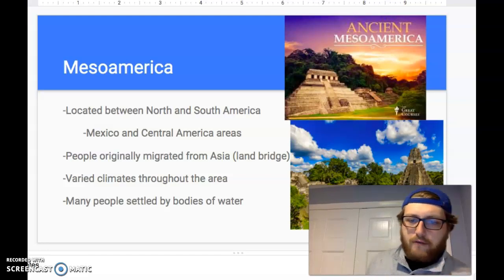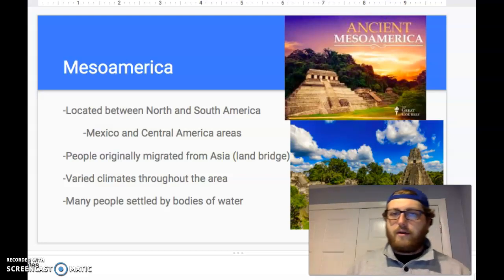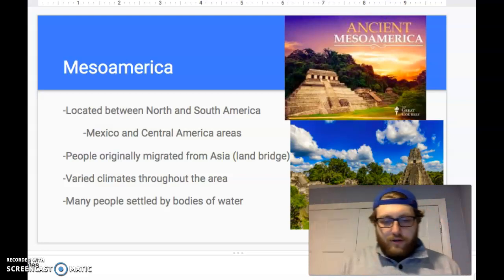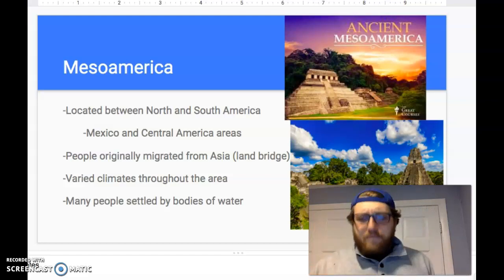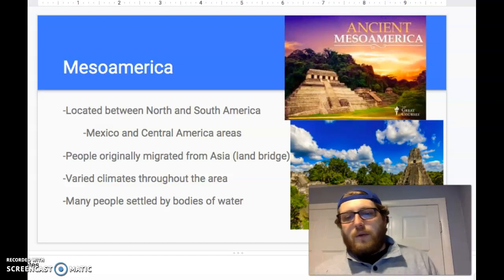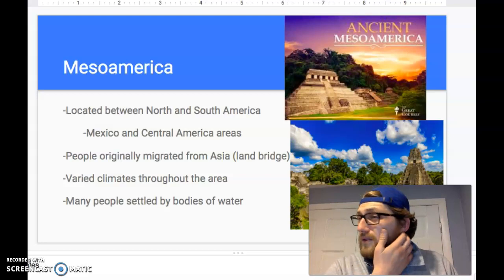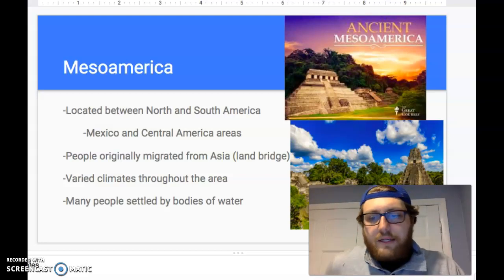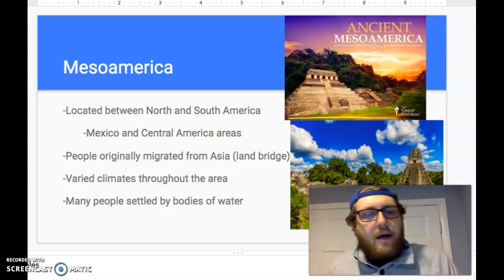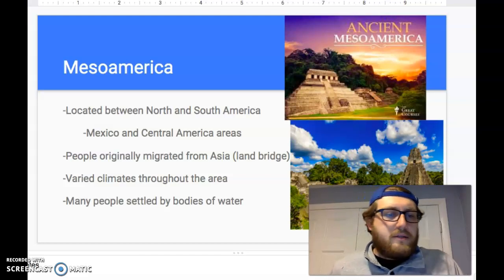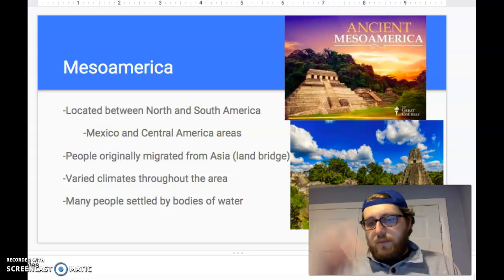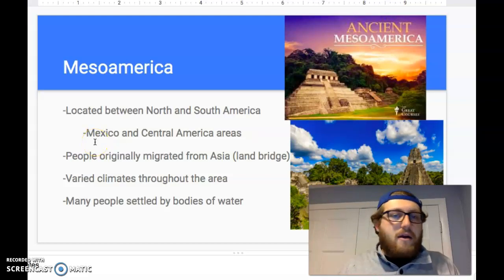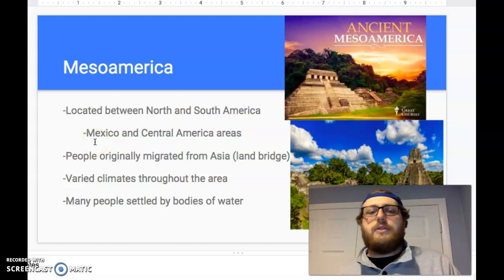People originally migrated from Asia across the land bridge, right? We know how that goes. They go across the bridge, and they trickle their way down. Some people settled up north in the Canada area, like the Inuits, so we'll talk about them later. Many of our Native Americans that we know, like the Iroquois and the Algonquian, will spread out through North America, the Pueblo Indians as well. And then you continue your way down to the Central Americans, the Aztecs, the Incas, the Mayas, the South Americans as well. So we'll get to all that again. But how do our people get here? It's through the land bridge of Asia.